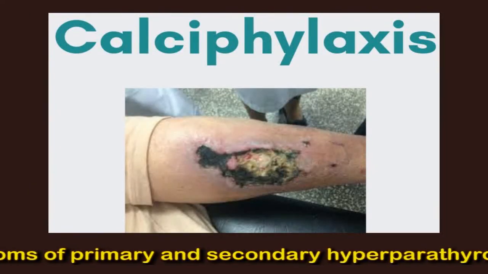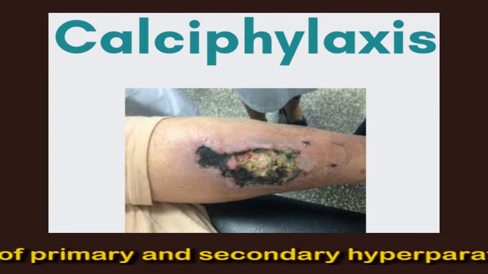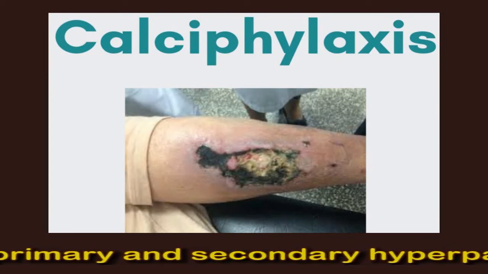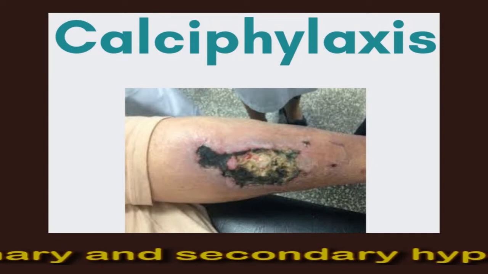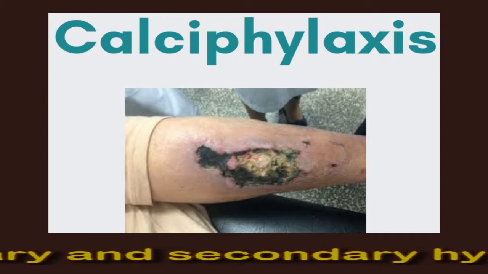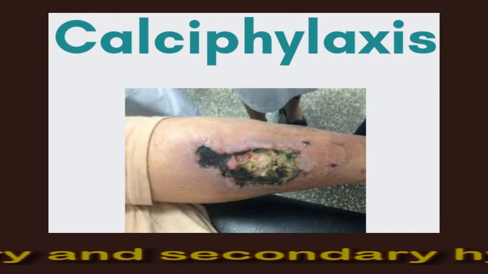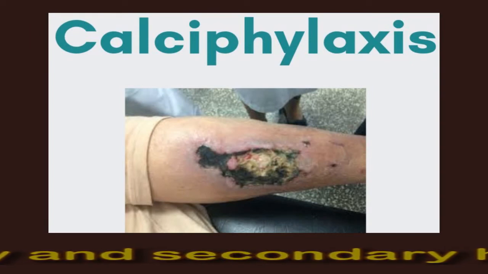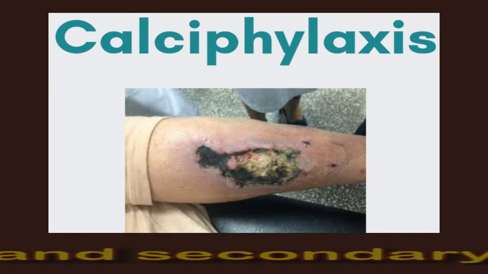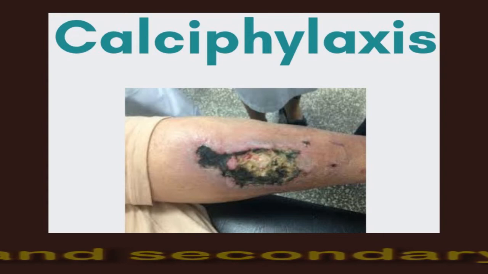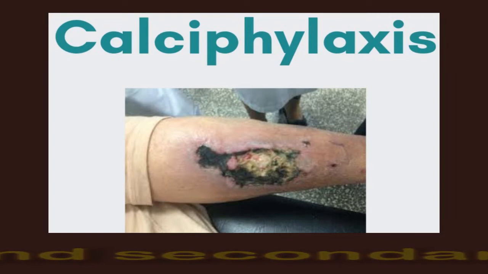Some people with secondary hyperparathyroidism may experience calciphylaxis. Calciphylaxis refers to a buildup of calcium in the body, which can cause chalk-like deposits to form in the blood vessels of the skin. This may narrow the blood vessels and reduce supply to the skin and fatty tissues. As a result, it can lead to blood clots, skin ulcers, infection, and skin necrosis.